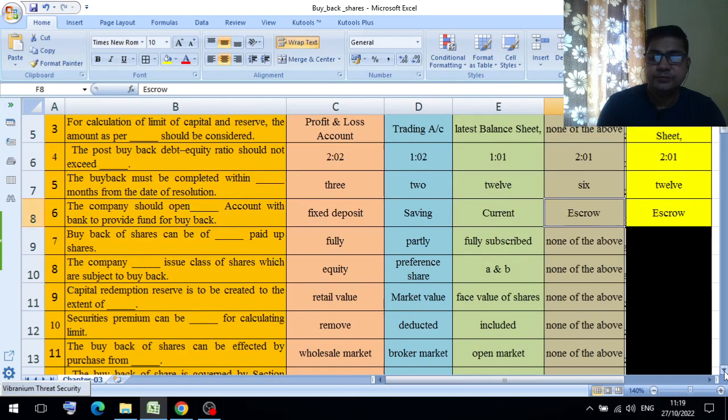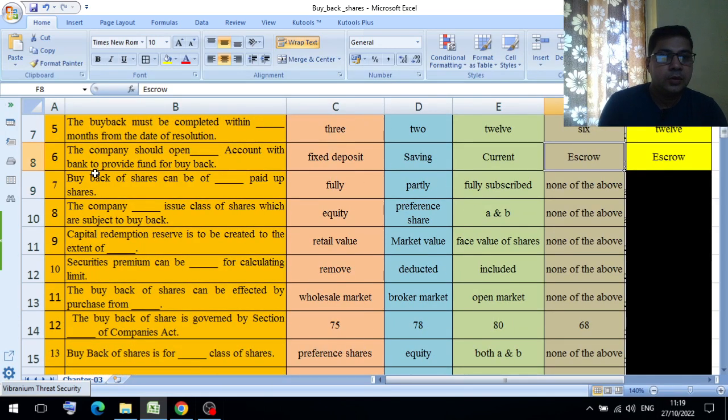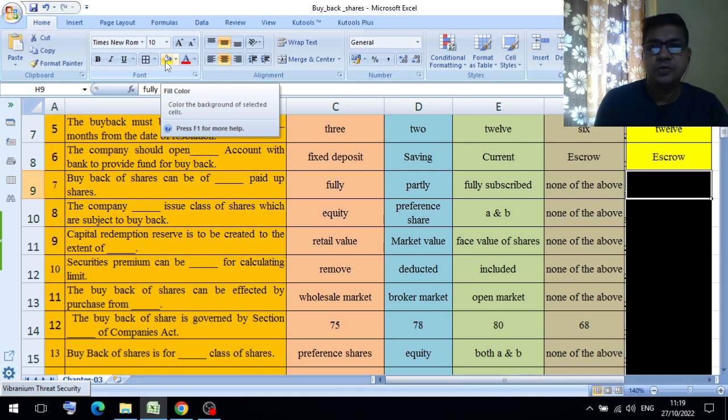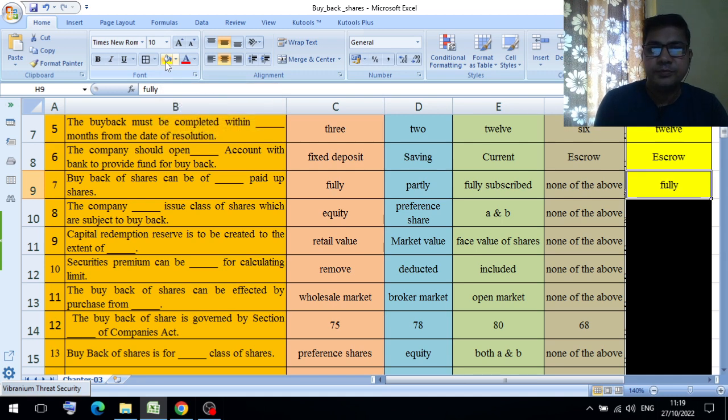Next question. Buyback of shares can be of dash paid up shares. Option A fully, option B partly, option C fully subscribed, option D none of the above. Here the answer will be fully paid up shares.